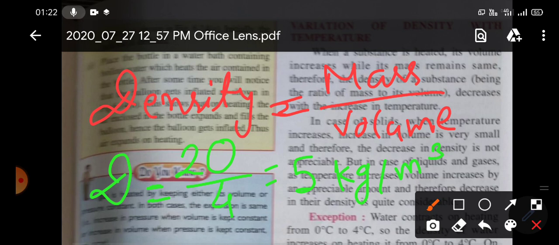Now suppose due to heating the volume increases to 10. Now what will the density be? Mass is again constant, 20, and volume increases from 4 to now 10, suppose. So 20 by 10 is now equal to 2 kg per meter cube. So you can see that the initial density was 5 kg per meter cube, and now the density is 2 kg per meter cube. So density will decrease due to heating. Why? Because volume increases due to heating, that's why density decreases due to heating.